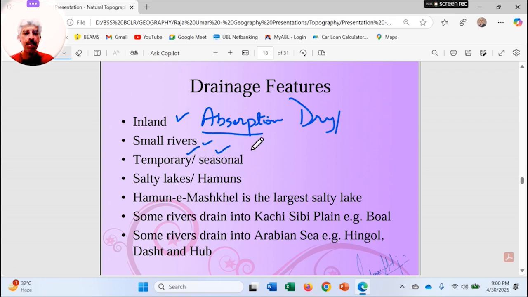They are temporary and seasonal, as this region gets very little rainfall, only during winters because of the western depressions. Salty lakes known as Hamoons are explained. Hamoon-e-Mashkhel is the largest salty lake in that area. Some rivers drain into the Kachi-Sibi plains, for example, Bolan. Some rivers drain into the Arabian Sea like Hingol, Dasht and Hab rivers.